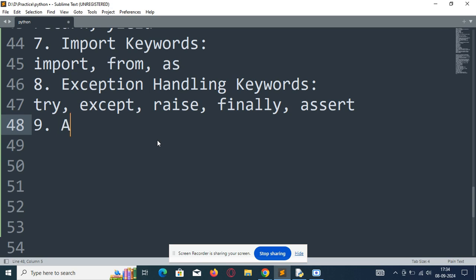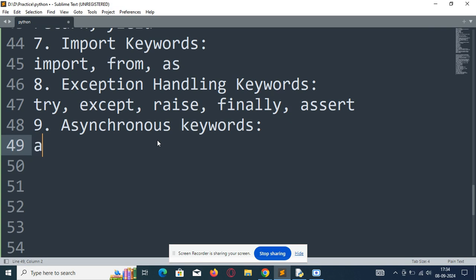Next we will see asynchronous keywords. The asynchronous keywords are used for asynchronous programming in Python: async and await. What will the async keyword do? It is used for defining a coroutine function.